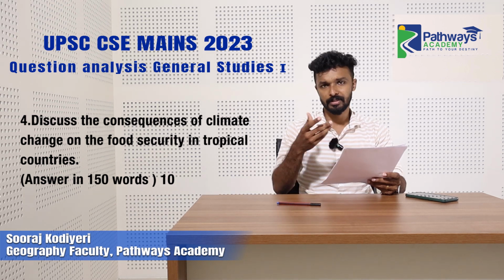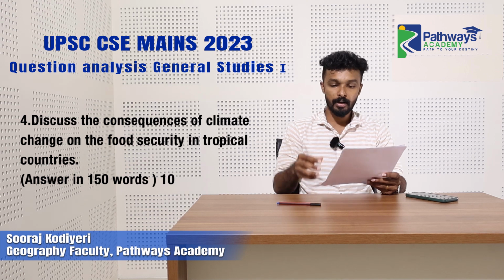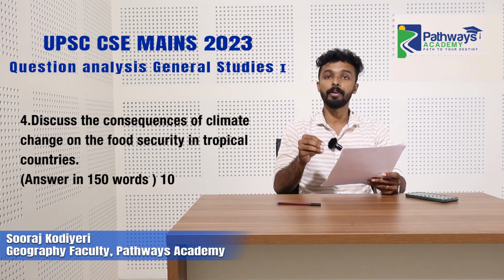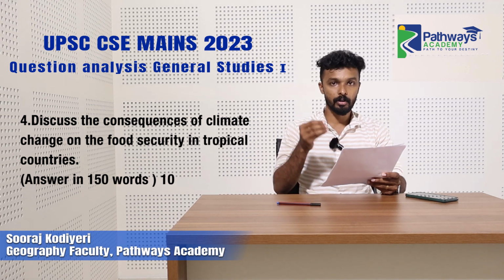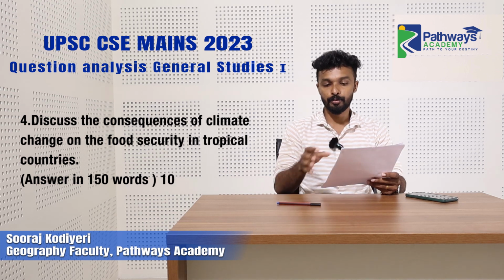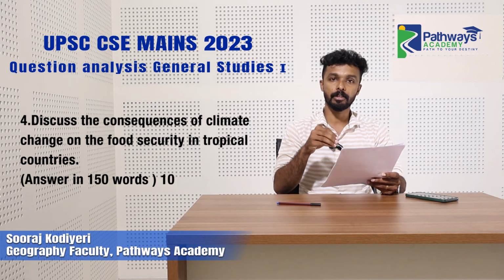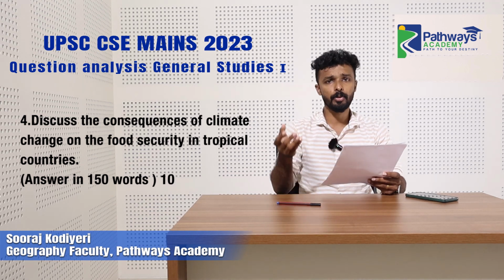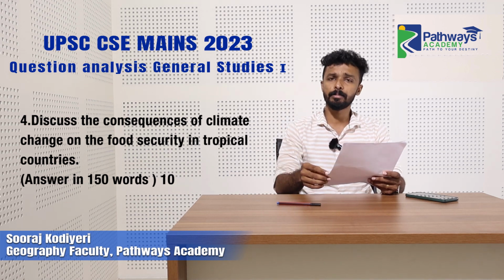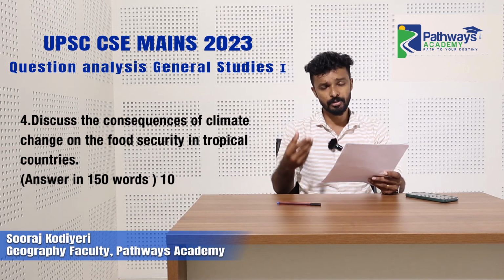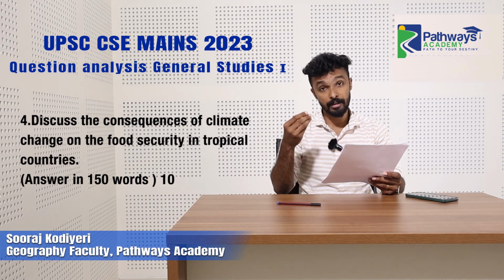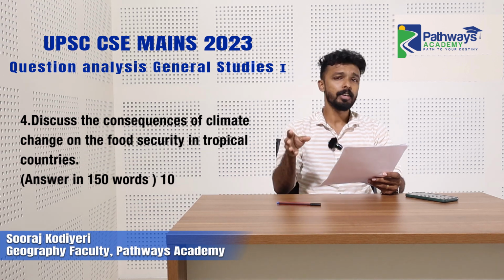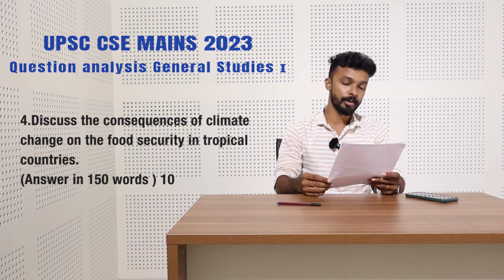Water scarcity is another very important feature, and food prices also increase. These are the impacts on people living in tropical areas. So food security is greatly impacted by climate change nowadays. In the conclusion, you can make out a conclusion on sustainable agriculture, improving water management systems, and climate resilience. There is a high demand for climate resilient crops to be grown. These are the best points you can quote in the conclusion.